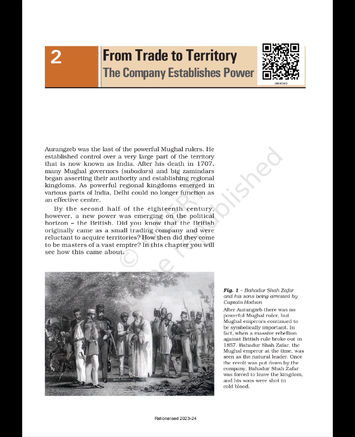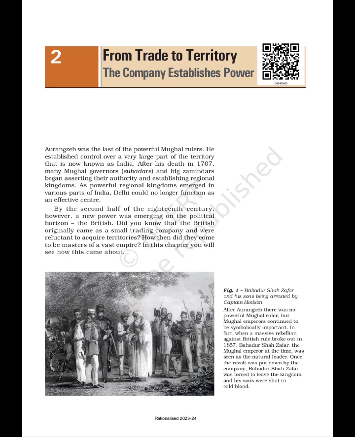By the second half of the 18th century, however, a new power was emerging on the political horizon: the British. Did you know that the British originally came as a small trading company and were reluctant to acquire territories? How then did they come to be masters of a vast empire? In this chapter you will see how this came about.